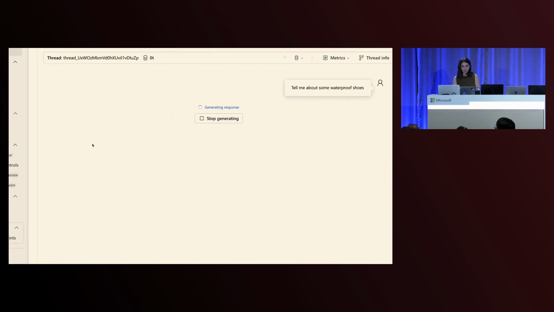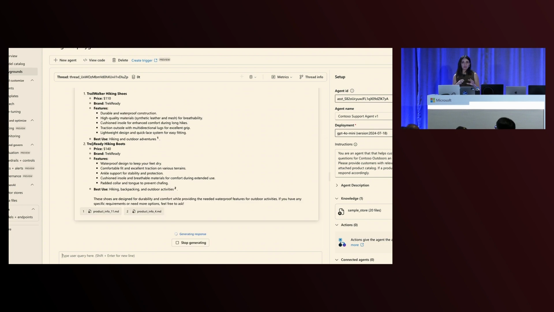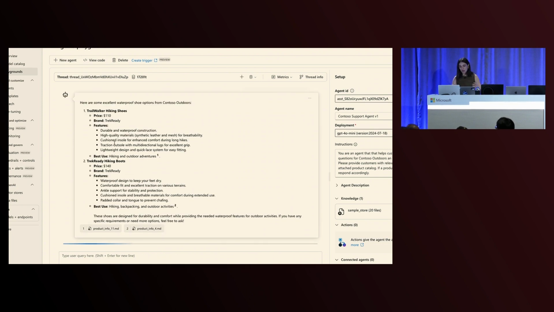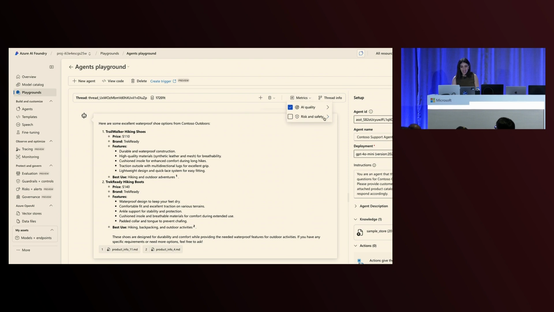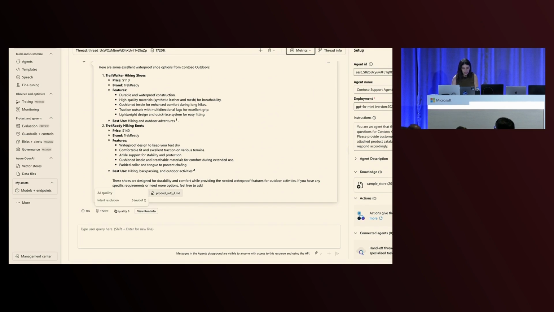While it's providing that, this is essentially the playground experience where you can, in a very low-expectation setting, add your models and your configuration and experiment a little bit with this information. And the beauty of it is we have added certain quality and safety measurements here that can give you a little bit of a sense of whether this answer makes sense or not. So here I can see that the answers are provided from my database. I can see the quality is 5 out of 5. In this case, I only had activated intent resolution.